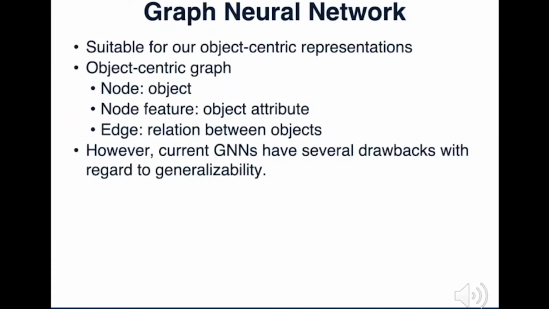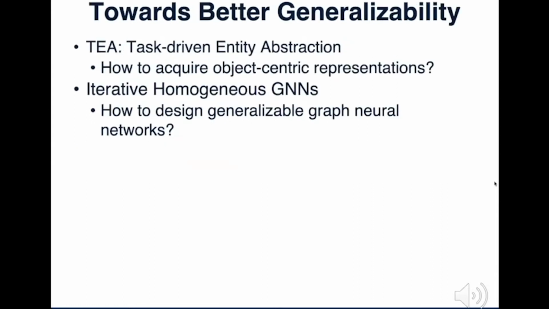Graph neural networks are suitable for our object-centric representation. The objects and their relations can form an object-centric graph. However, current graph neural networks have several drawbacks with regard to generalizability, which will be introduced in Hao Tang's presentation. So today's topic will be how we can achieve better generalizability.